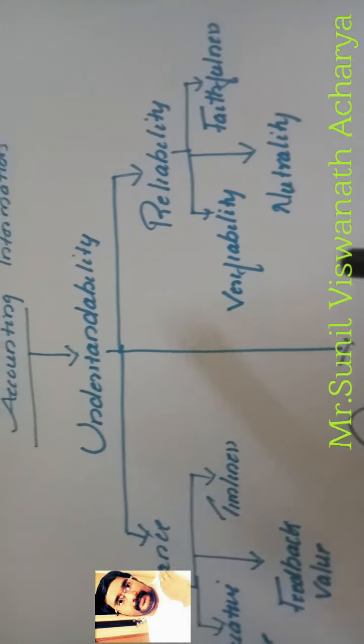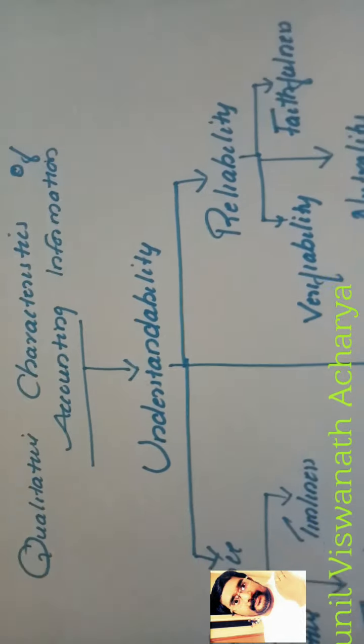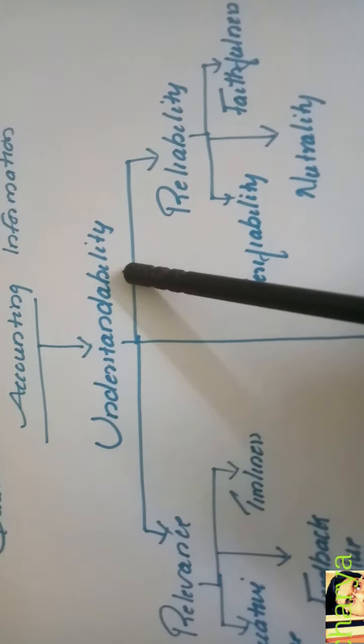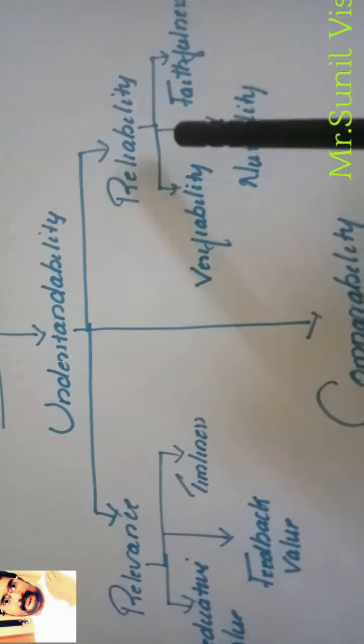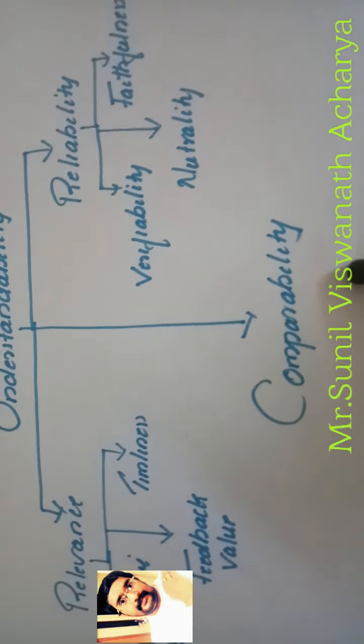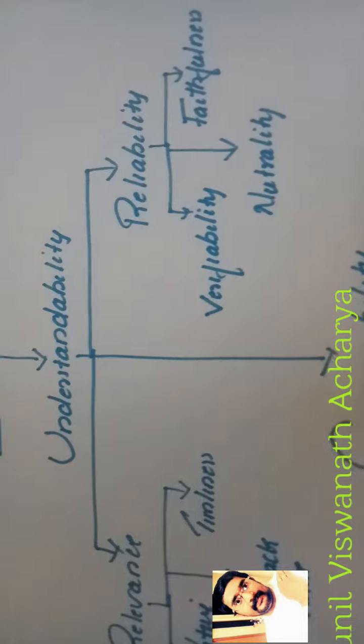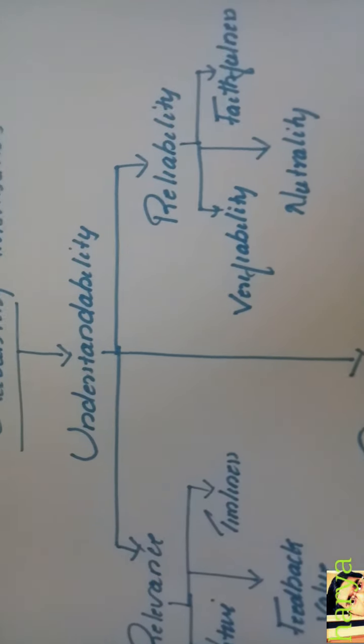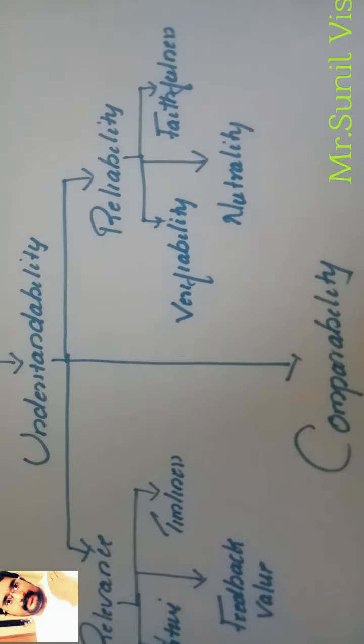So these are the qualitative characteristics: one is understandability, then relevance, then reliability and comparability. Study these topics very well. Okay, thank you so much.